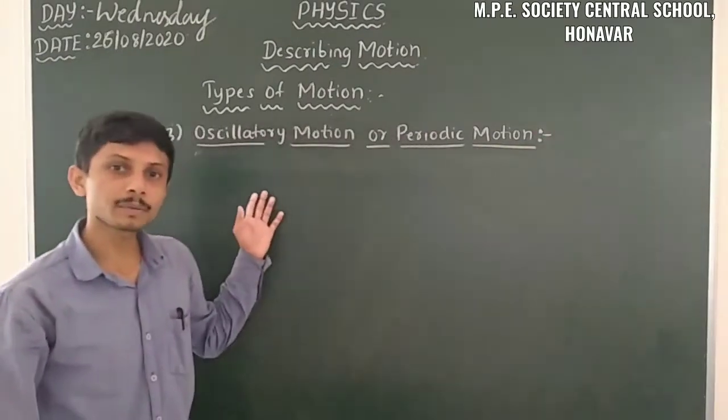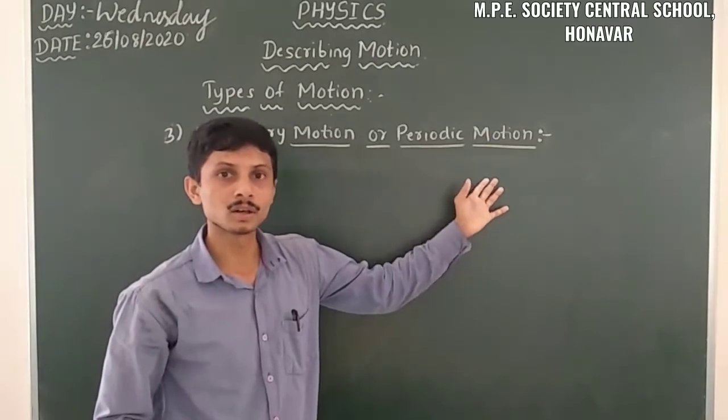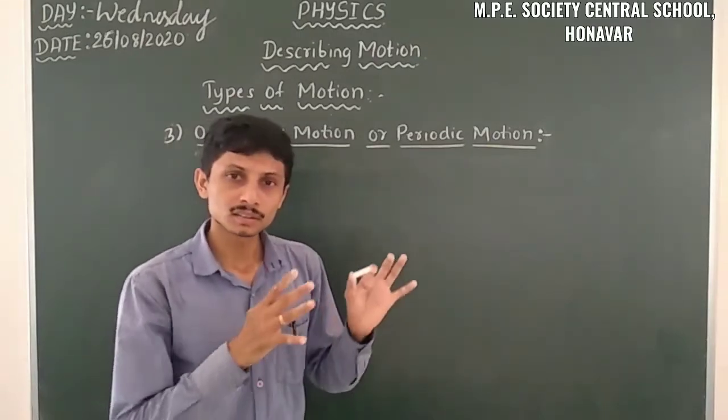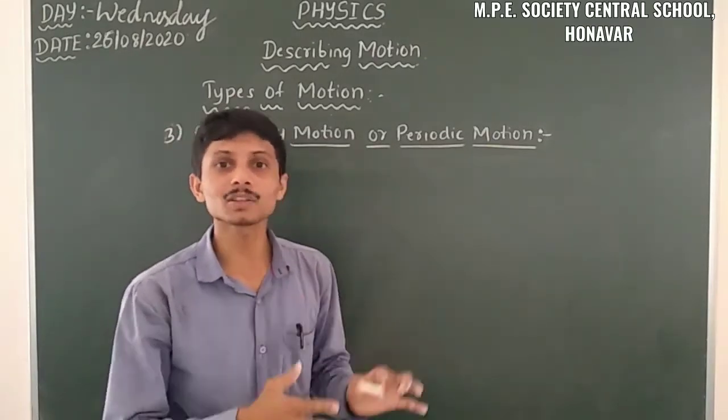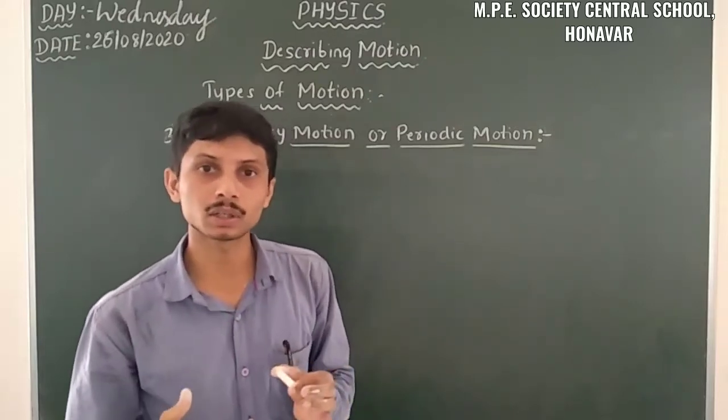Yes, oscillatory motion or periodic motion. Here the motion or path of an object is repeated in equal intervals of time.